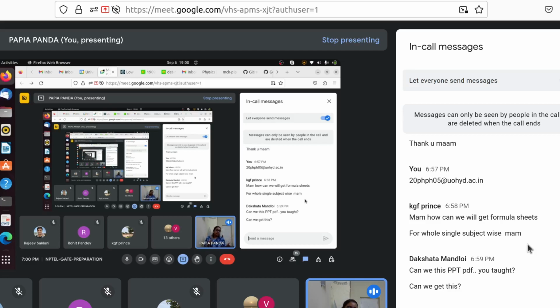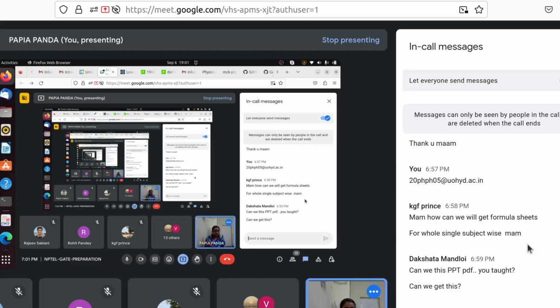So as per my suggestion, you will just make a long sheet, and in that long sheet you will write all the formulas whatever you were facing during the exam, I mean test exams and all. Just write all the formulas there, and put that on your wall or wherever you study, paste it there, so that each and every time you enter the room, you can see these formulas and remember them